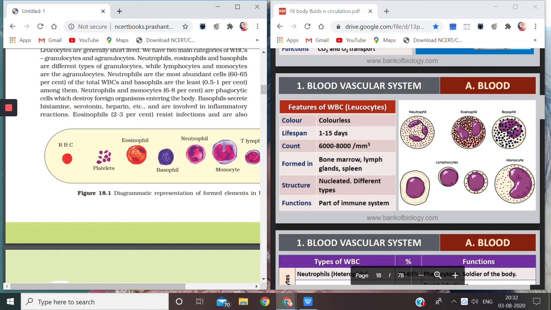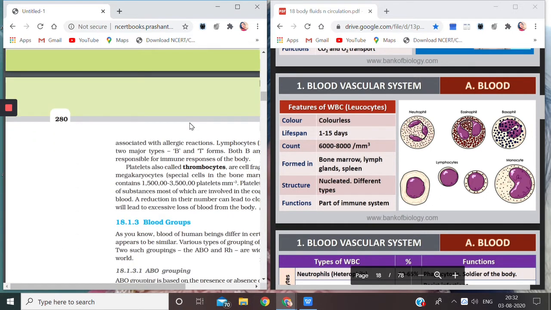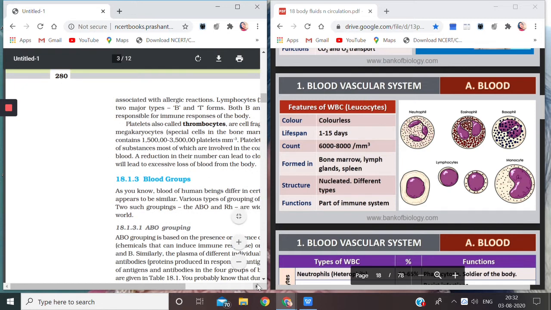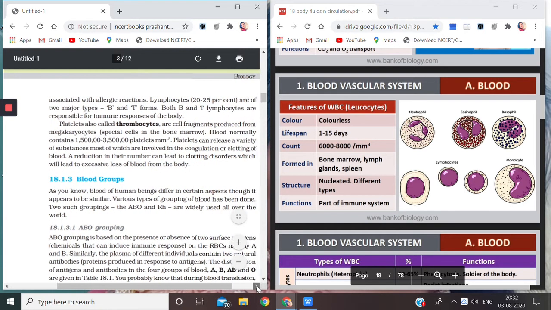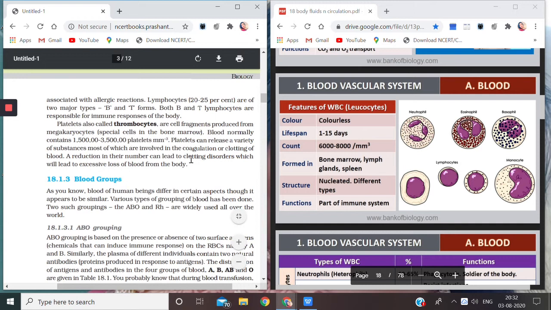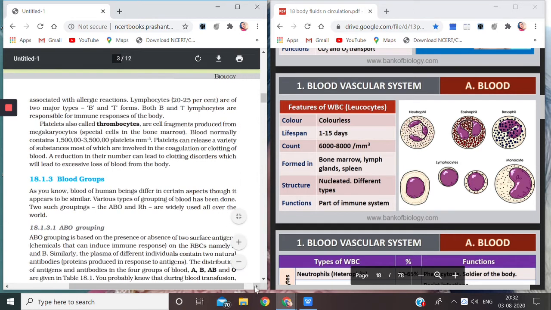So any kind of inflammatory reaction is being given by these basophils. Okay, and eosinophils, which are 2 to 3%, they resist infections and are also associated with allergic reactions. Sometimes we have allergy due to some kind of agents like pollen grains or changing of weather. So eosinophils help us with those allergic reactions.